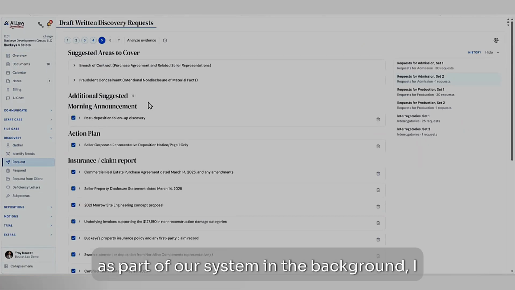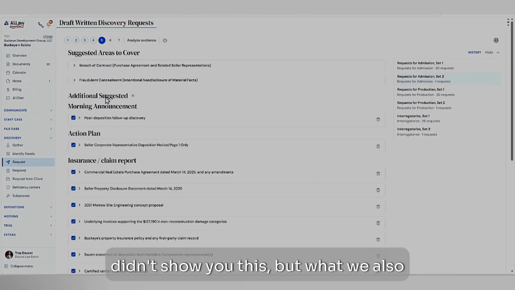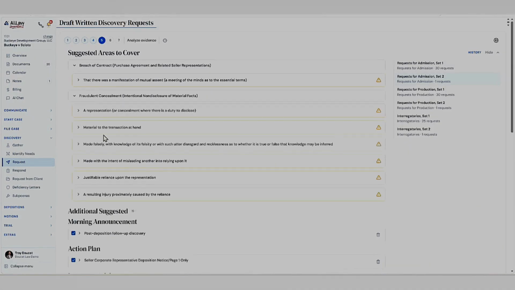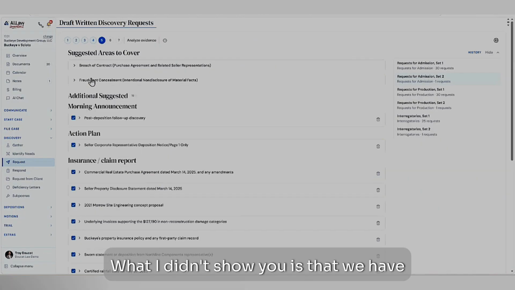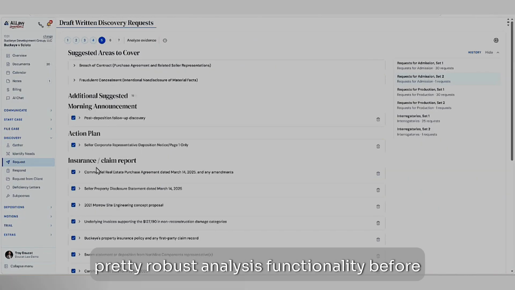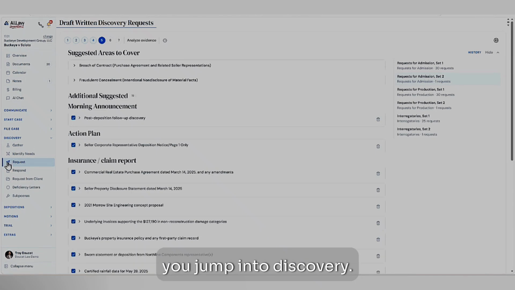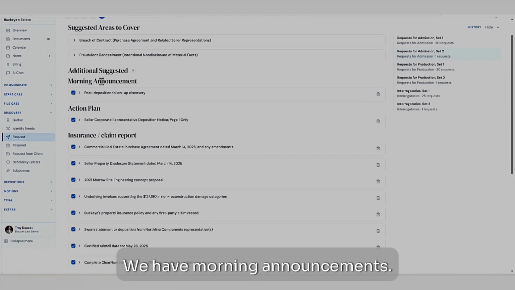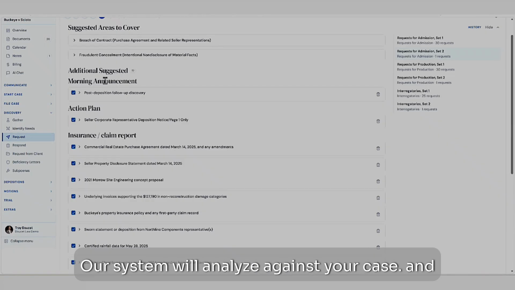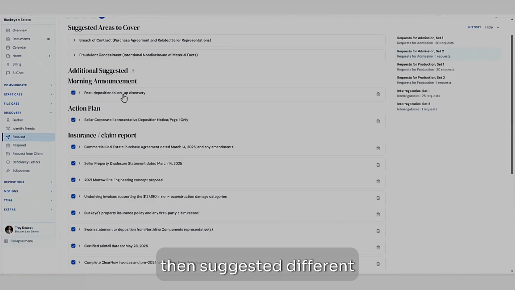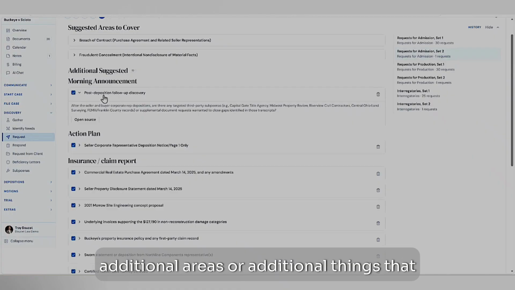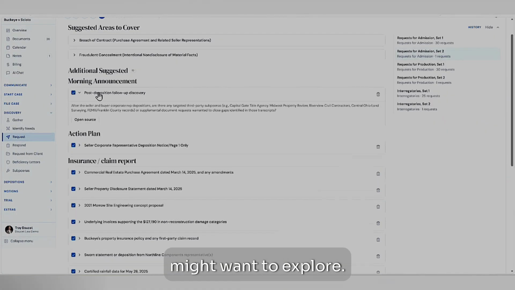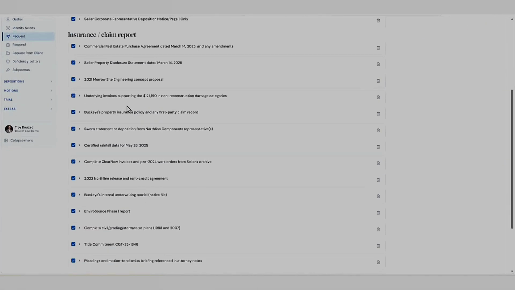Now, as part of our system in the background, I didn't show you this, but here's your suggested area covered. This is what we just flagged, just this one area, another area. What I didn't show you is that we have pretty robust analysis functionality before you jump into discovery. We have action plans that you can generate. We have morning announcements, which is everything that's been uploaded overnight. Our system will analyze against your case and then suggest additional things that you might want to do for discovery purposes, additional discovery that you might want to explore, and then also